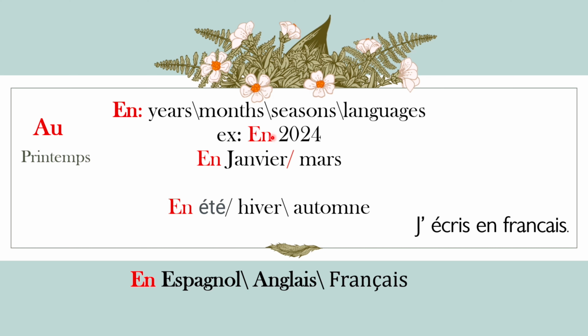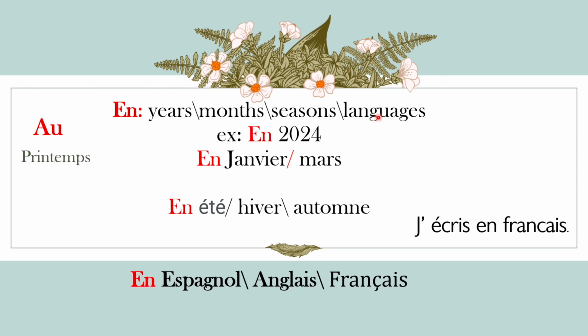With the name of the seasons, you have to use "en", like en été, en hiver, en automne, in summer, in winter, in autumn. But with the spring season, you have to use "au printemps", au printemps. So with the name of the seasons, you have to use "en".